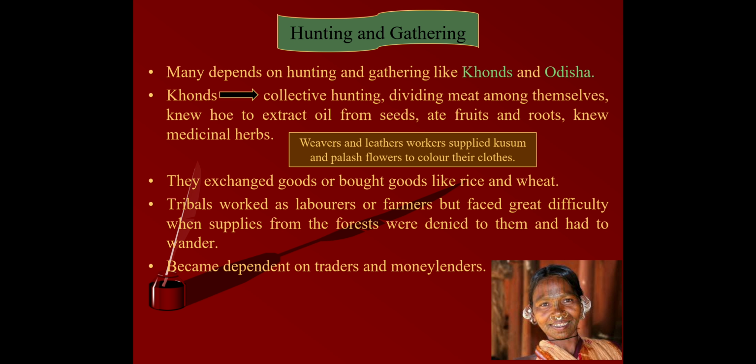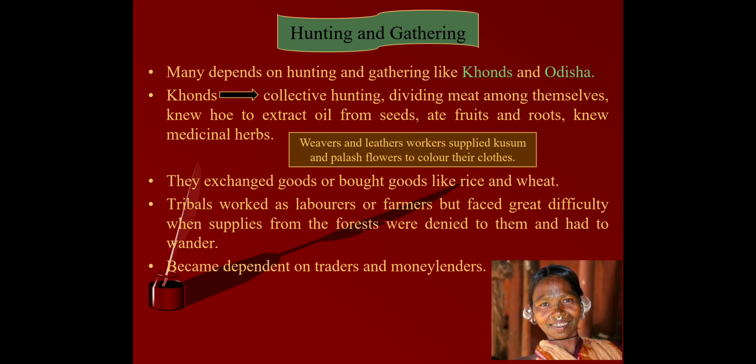But many of them, tribal people like the Baigas of central India, were reluctant to do work for others. The Baigas saw themselves as people of the forest who could only live on the produce of the forest. Means they did not want any other source of income, any other means to earn their livelihood. They believed that they were the ones who could live on the produce of the forest only. So it was below the dignity of the Baigas to become laborers, and they refused that.